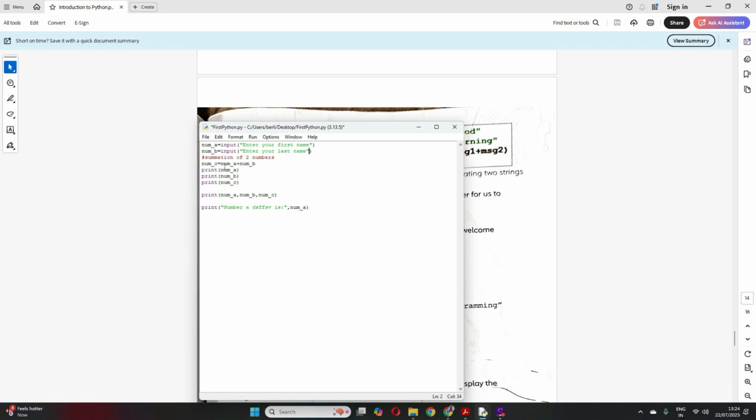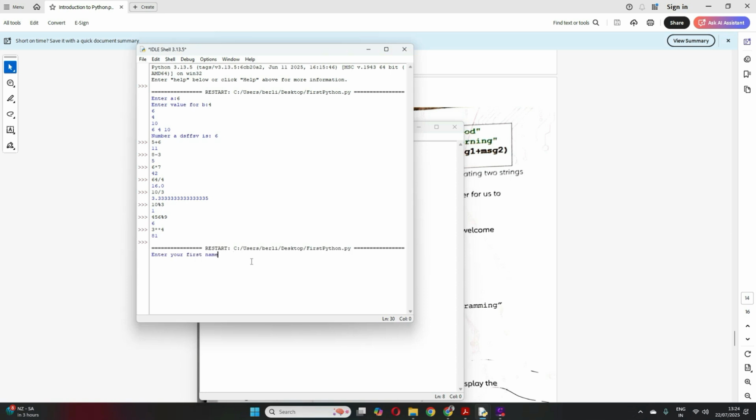Now here when I write num a plus num b, since both are string values, it will just join the two and give me the result here. Now let me just remove all this and let's see how it works. Save. Now let me run.